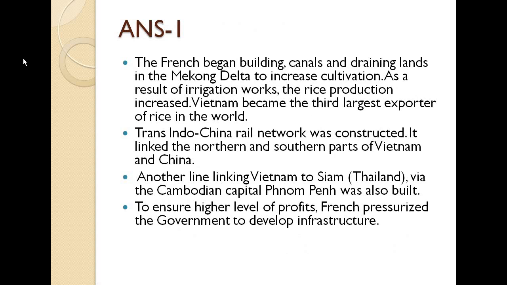Answer number 1. The French began building canals and draining lands in the Mekong Delta to increase cultivation. As a result of irrigation works, rice production increased. Vietnam became the 3rd largest exporter of rice in the world. The Trans-Indo-China rail network was constructed and it linked the northern and southern parts of Vietnam and China. Another line linking Vietnam to Siam, which is Thailand, via the Cambodian capital Phnom Penh was also built, and to ensure a higher level of profits, the French pressurized the government to develop infrastructure as well.